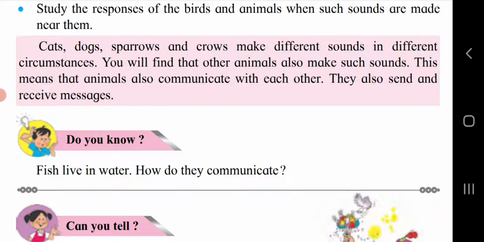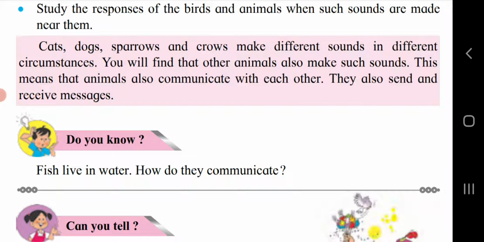Cats, dogs, sparrows and crows make different sounds in different circumstances. You will find that other animals also make such sounds. This means the animals also communicate with each other. They also send and receive messages. Like human beings, the birds and animals also communicate with each other by using their own different sounds and different gestures.